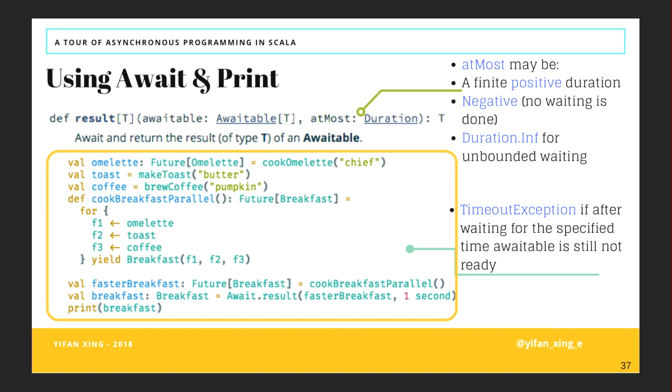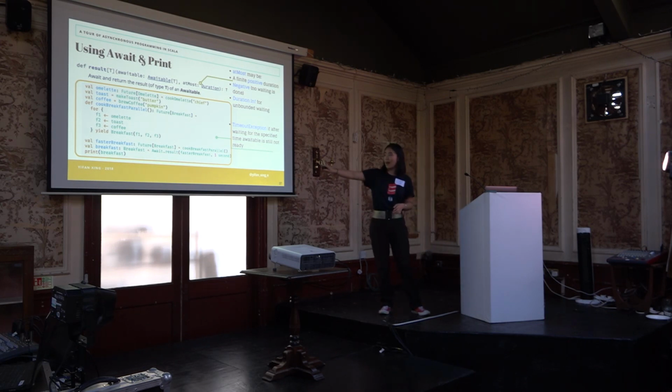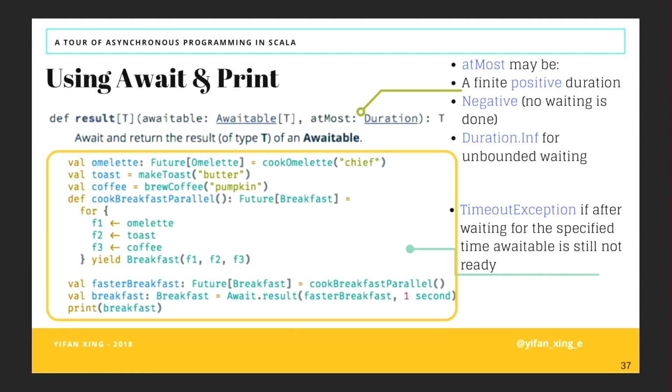So that means I'm willing to wait for the result to come back at most 1 second. And this timeout time can be either a positive number or a negative number. A negative number means you're not willing to wait at all. And you can also give it Duration.Inf, standing for infinite, so you're willing to wait for as long as it takes. At the end, Await.result will produce the thing that's inside the future, and then you can print it and see if it's exactly what you expect it to be. If the future did not complete after this timeout time, you will get a timeout exception when using Await.result.